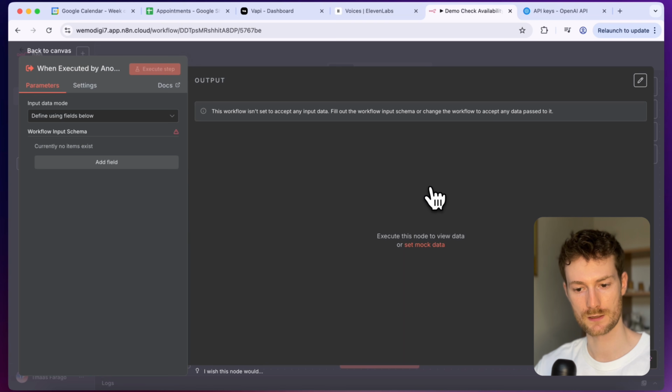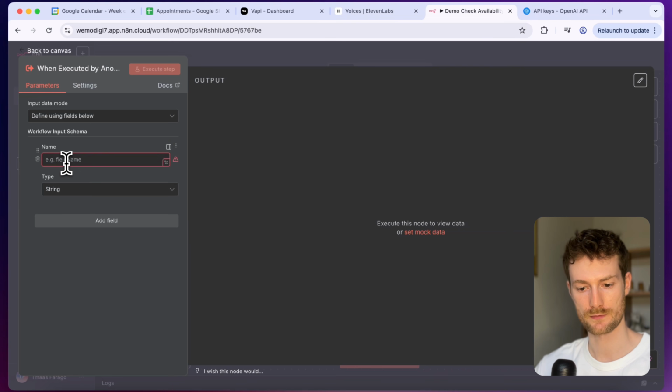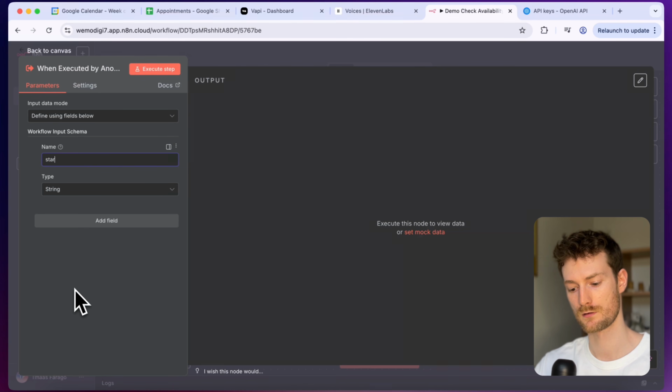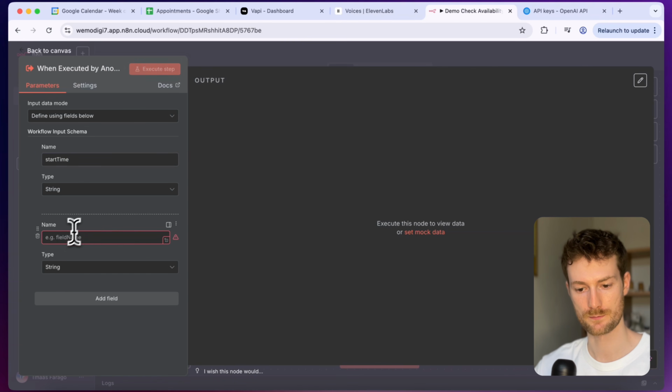So the first thing we need to do here is define some parameters because we want to pass some information to this workflow. And in this case, we want to pass the start time and the end time. And between these days, it will check for the free slots. So if someone says next week, it's going to take the beginning of Monday and the end of Friday for the end time. So let's add them. For the name, let's say start time. And it's going to be a string. And let's add another one, which will be the end time. And it will also be a string.